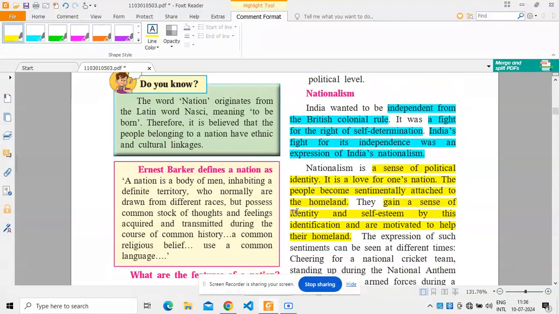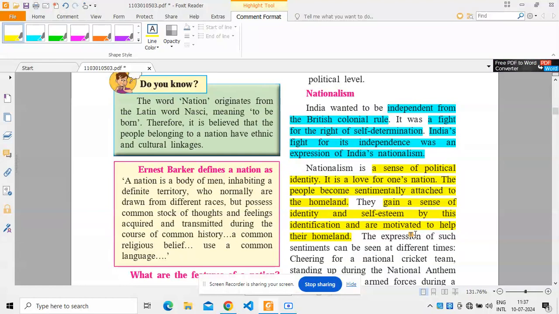In short, nationalism is nothing but the sense of political identity, and it is love for one's nation. The people become sentimentally, emotionally attached to a particular homeland. They gain a sense of identity or self-esteem through this identification, and are motivated to help the homeland.